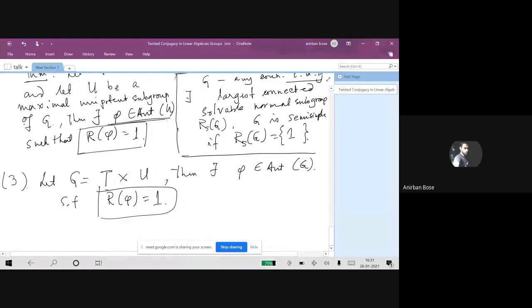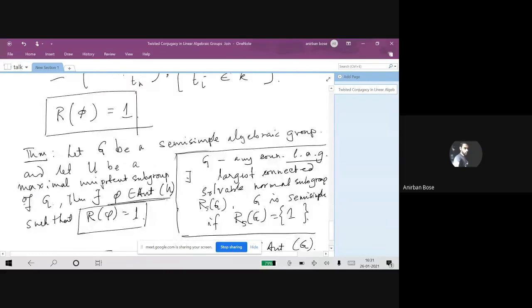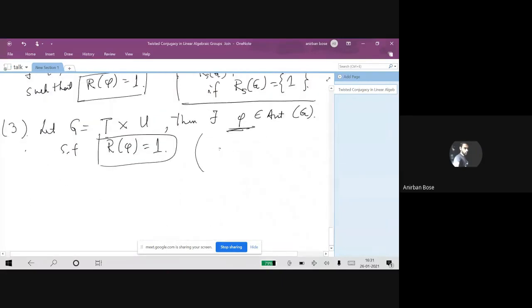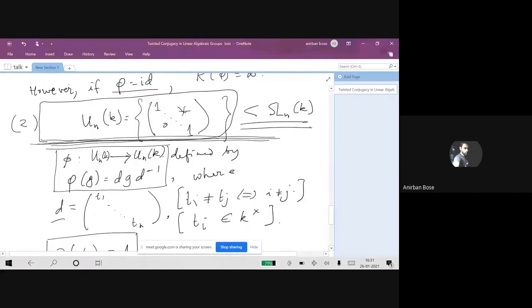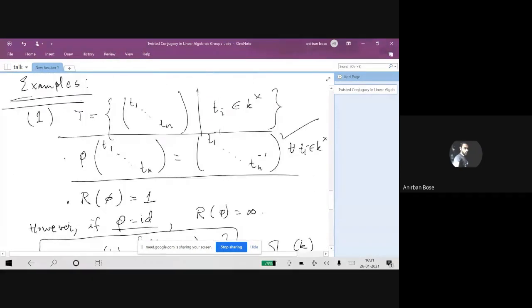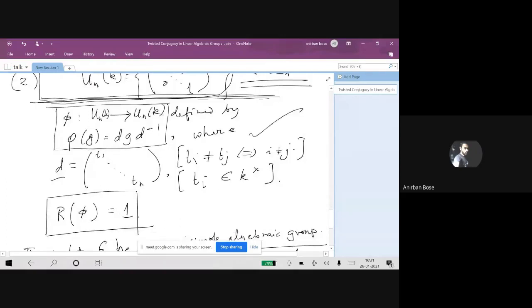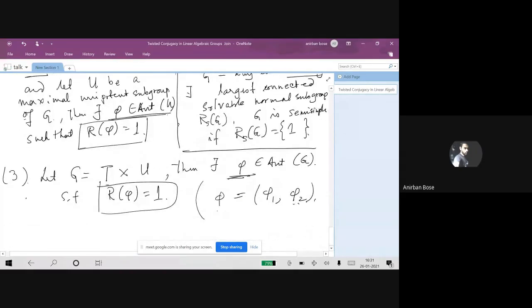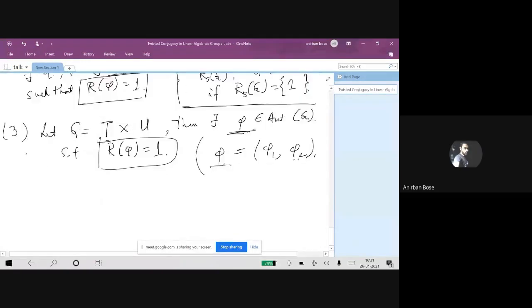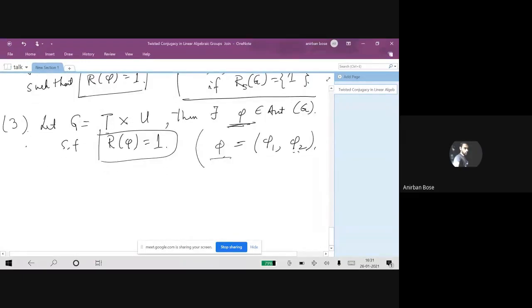One can just look at these two examples, example 1 and 2. In order to have a candidate for such a phi, we can take phi to be equal to phi 1 comma phi 2, where by this notation I mean that I take phi 1 to be an automorphism of T and phi 2 to be an automorphism of U, and we take the correct automorphisms. For instance, phi 1 can be taken to be this one, and phi 2 can be taken to be this one. If I define this automorphism phi on the whole group G in this fashion, then one can easily check that R phi is equal to 1 in this case.